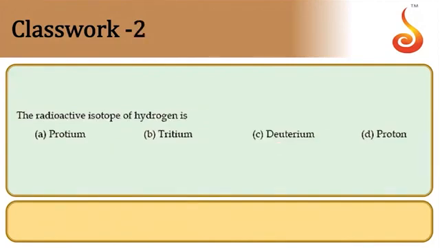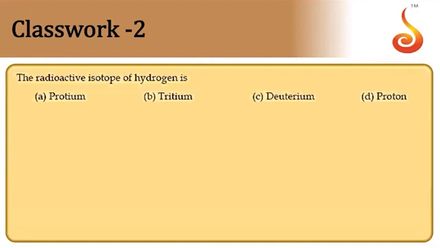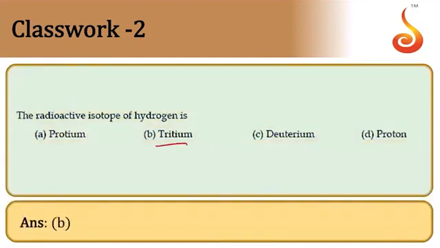Second one, the radioactive isotope of hydrogen is. It has three isotopes: protium, 1H1, tritium, 1H3, and deuterium, 1H2. This is called heavy hydrogen, this is called normal hydrogen, and this is called radioactive hydrogen, which is beta active in nature. So option is B. Tritium is the answer.